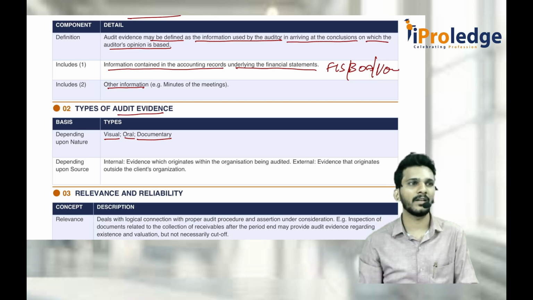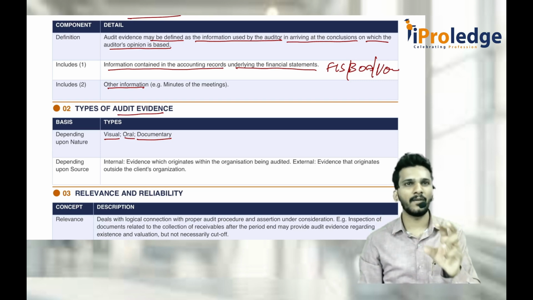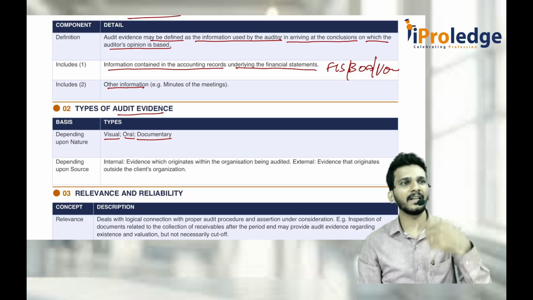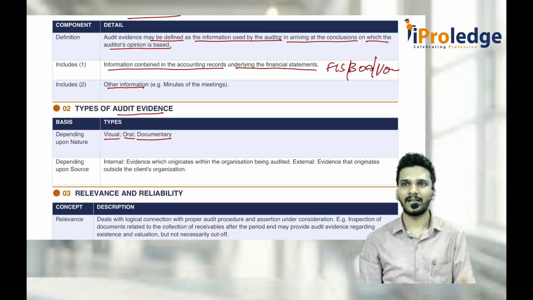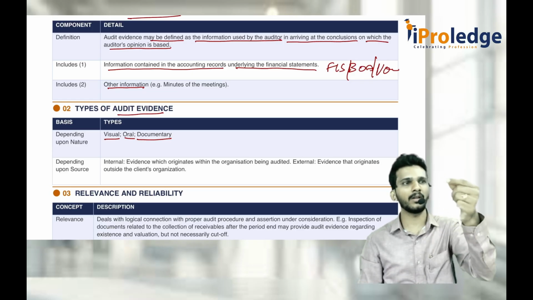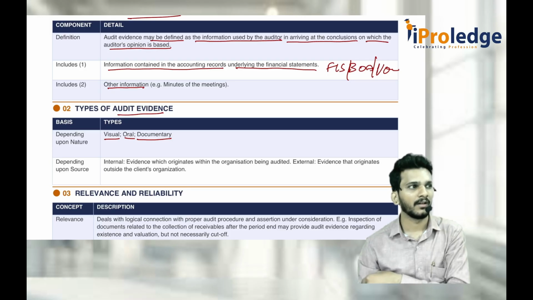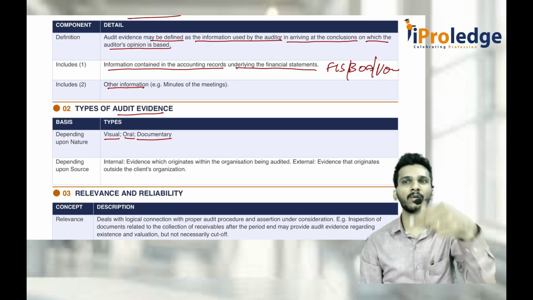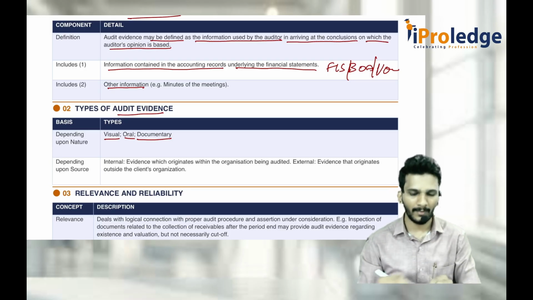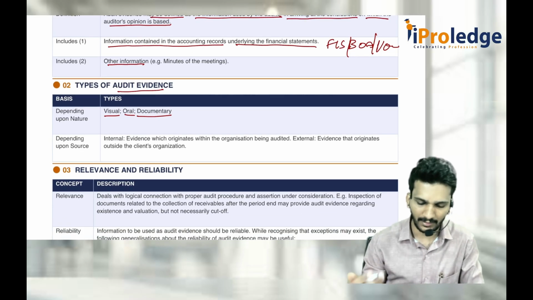SA 501 tells that whenever inventory is there, the inventory should be verified at reasonable intervals. In that case, the auditor should attend the physical inventory counting and observe how the counting is happening. So just on visual records also, we try to get some evidence whether they are genuine or not.